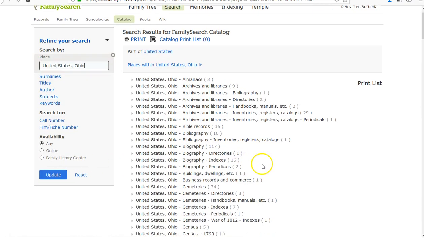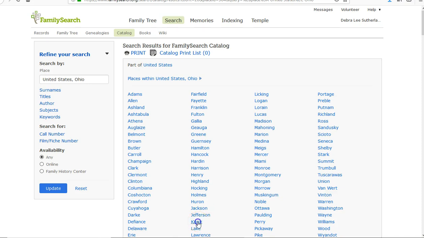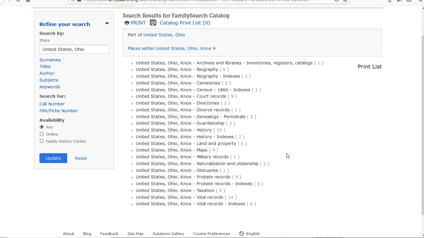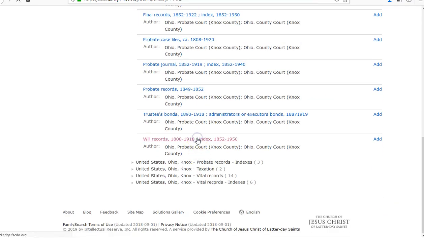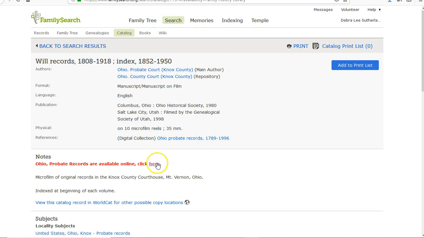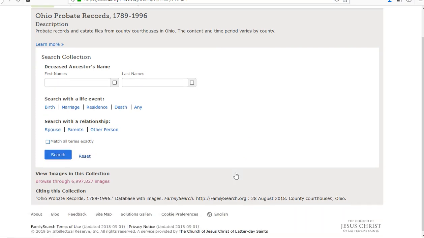Once you get into the catalog, you'll see that there's a ton of records for the state of Ohio. So we're going to drill it down and go into the county of Knox County, Ohio. You'll see there's a little bit less records in just one county than there is within the whole state. I know already that this probate records index doesn't do me good. I believe it's a book. So we're going to go ahead and go into the probate records themselves, the probate records of Ohio. So it's the whole state of Ohio.